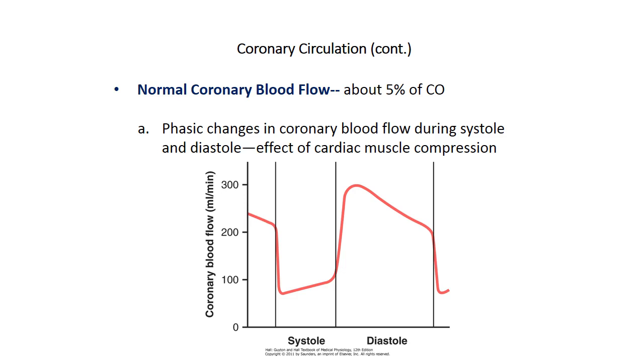This is the effect of cardiac muscle compression. During systole the cardiac muscle is contracting, so coronary blood flow is down. But during diastole, when the cardiac muscle is relaxed, there is blood flow in the coronary circulatory system.